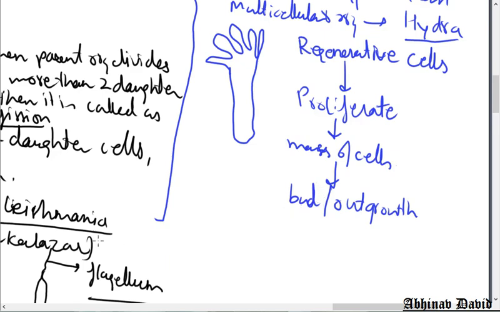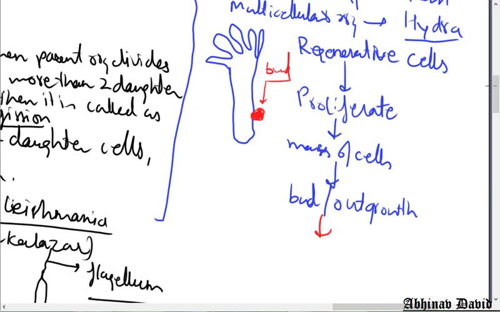If you see here in this diagram, suppose the proliferative cells are here, so they will grow and grow and form an outgrowth. This outgrowth we call a bud.